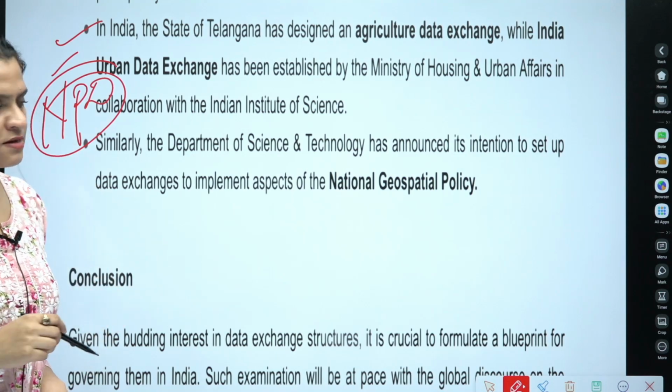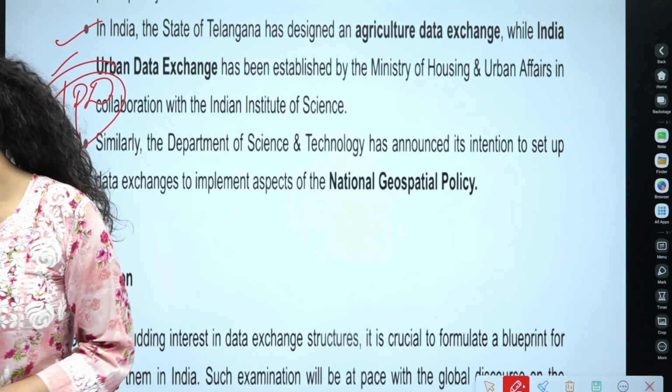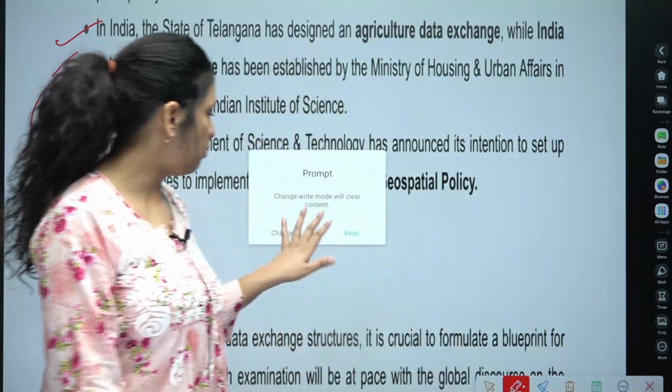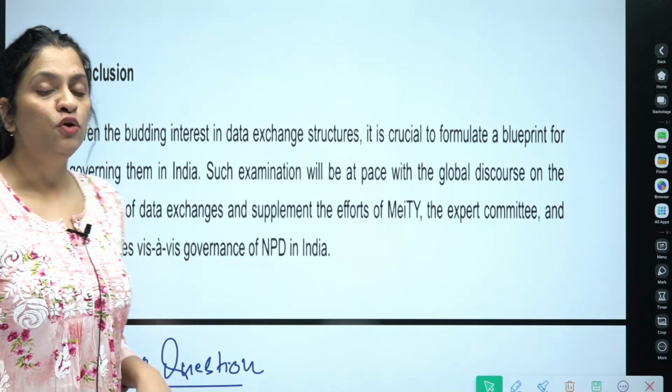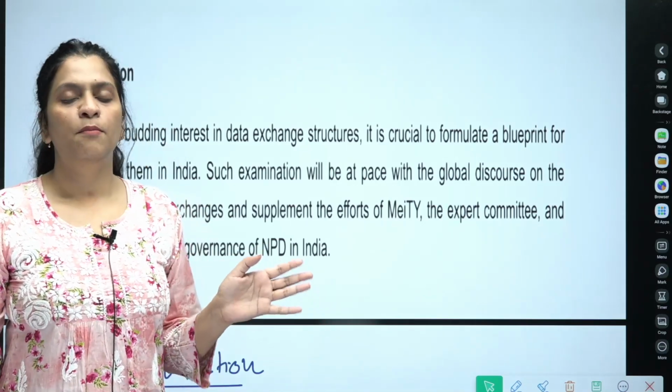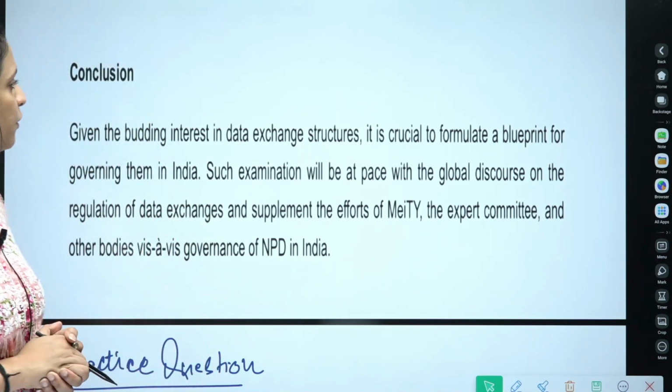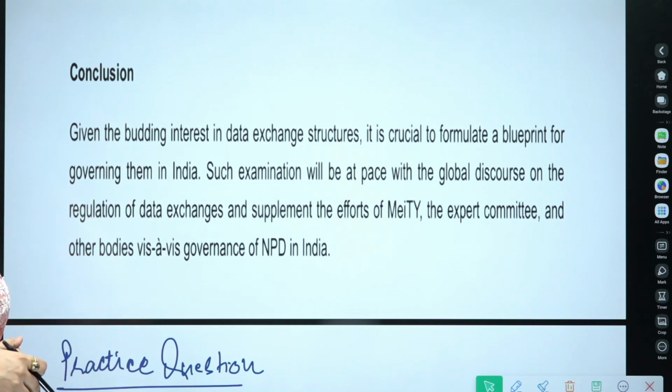Coming to the conclusion, as you students keep asking, ma'am, I have a problem writing a conclusion, I have a problem writing an introduction, so I will unfailingly provide you some ways to write a conclusion about a particular issue. Given the budding interest in data exchange structures, it is crucial to formulate a blueprint for governing them in India.